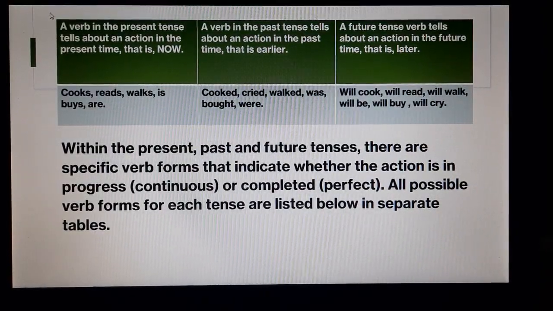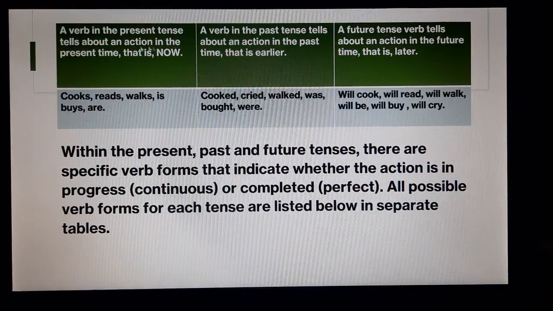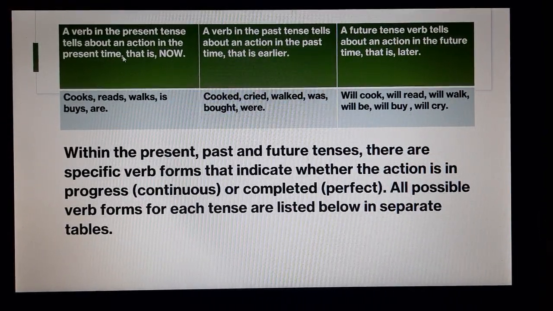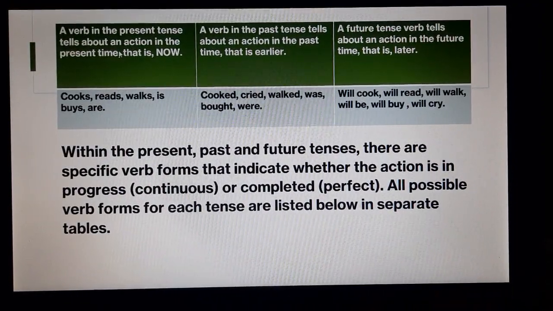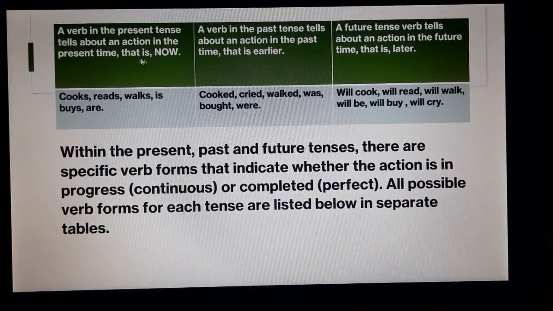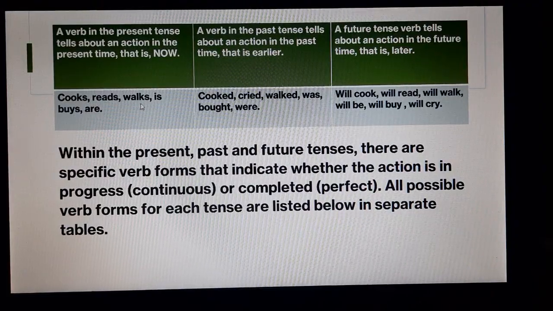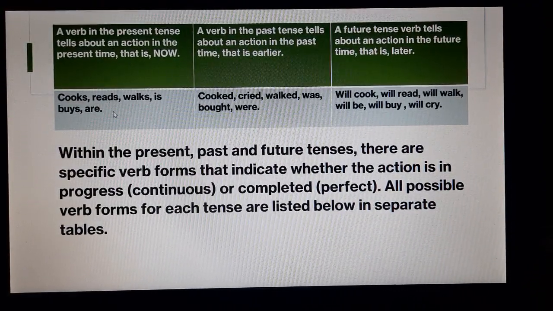A verb in the present tense tells about an action in the present time, that is, now. So, the action which is happening in that particular time, then the verb used will be of the present tense, such as cooks, reads, walks, is, busy, are, etc.